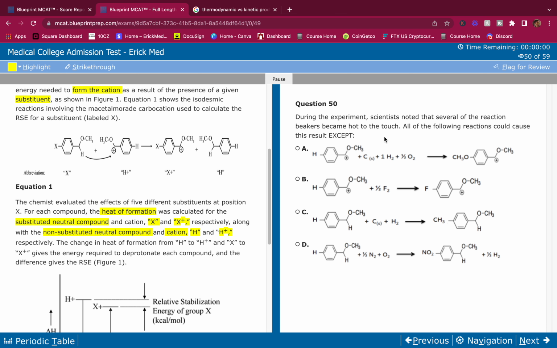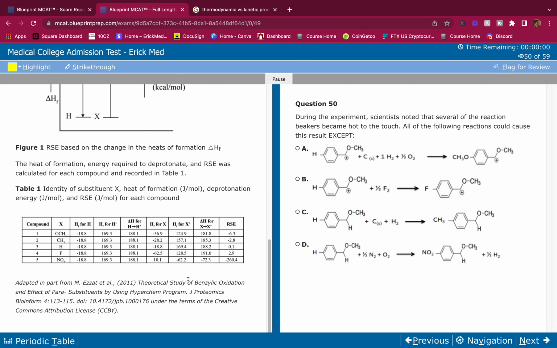Okay, so the X to the X plus, what is the delta H for that one? That one is positive. Oh, hold on. The delta H for X to X plus is positive, positive, positive, positive, negative,